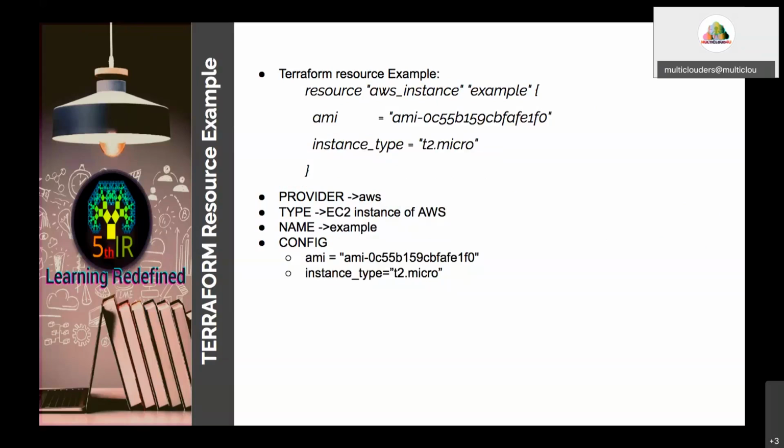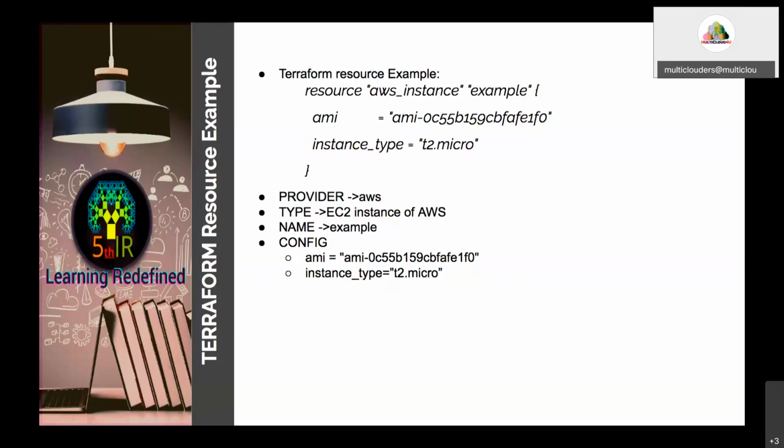The name, the identifier for that particular instance, is example, and I am going to provide the Amazon machine image. I told you we have to provide the image file. This is the image file I am going to provide, and the instance type I am going to create is t2.micro. Different types of instances are there, and I am going to create t2.micro.